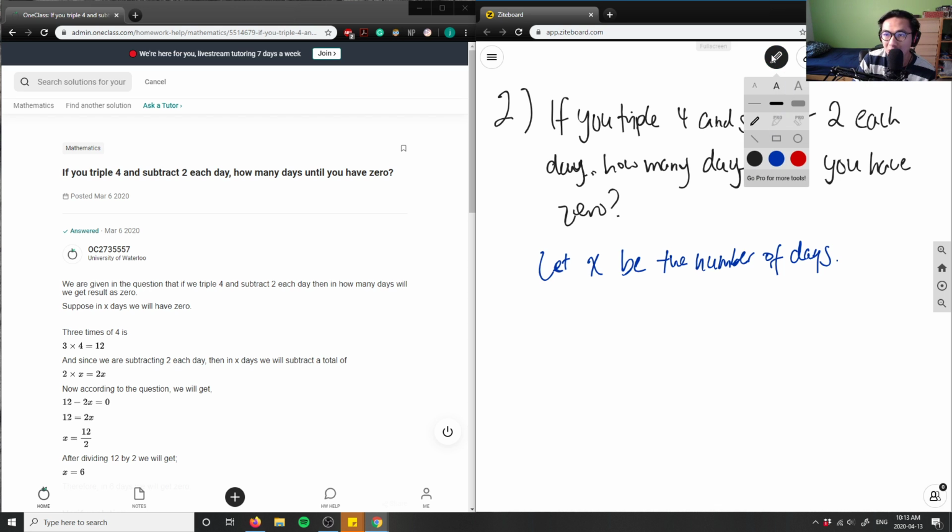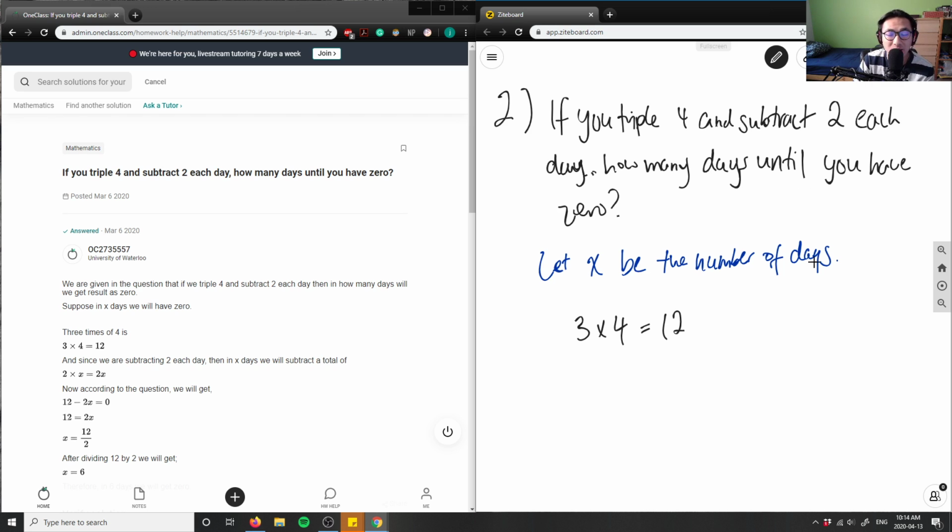So now we have to organize our words into mathematical expressions, right? So it's here, if you triple 4 and subtract 2 each day. So if you triple 4, tripling 4 just means what? You're doing 3 times 4, right? Triple 4 here means 3 times 4, which means 3 times 4 equals 12 here, right? So we have that. That's our first kind of statement here.